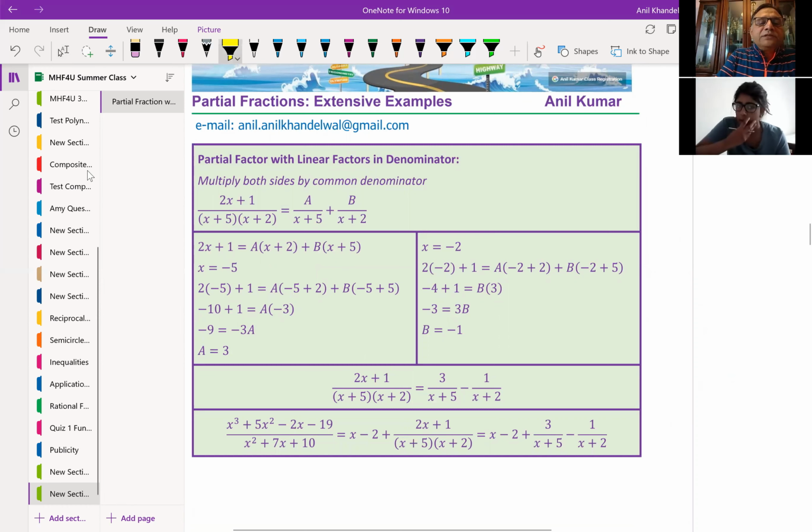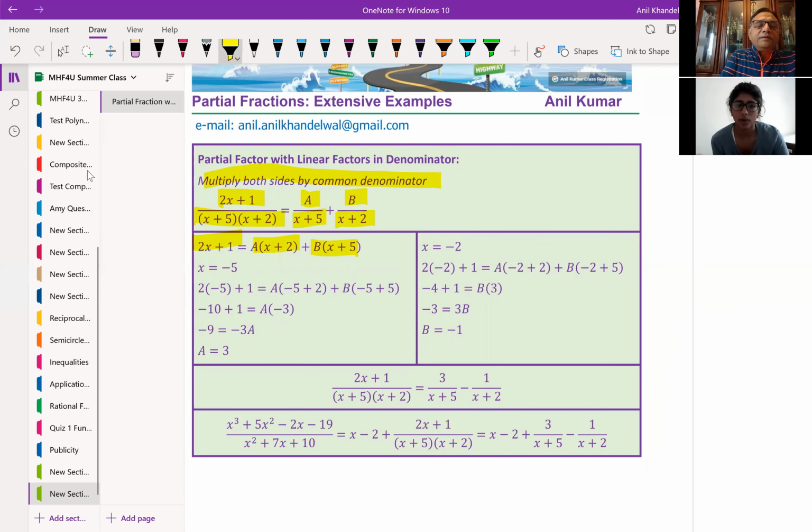We've got the expression 2x plus 1 over the factorized form, x plus 5 times x plus 2, and that equals a over x plus 5 plus b over x plus 2. Then we multiplied a by x plus 2 and b by x plus 5, because then it cancels with the denominator, and we've got that equal to 2x plus 1.